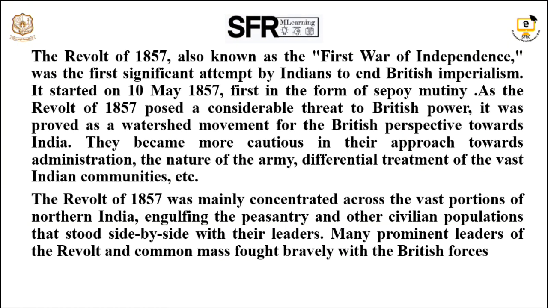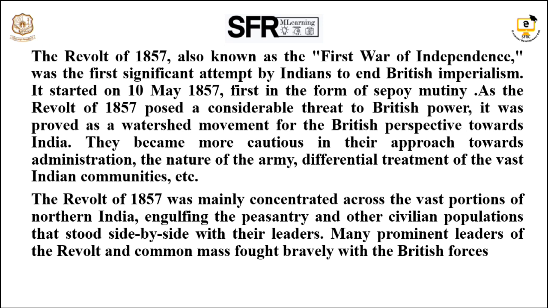The Great Revolt of 1857 was also known as the First War of Independence. This name was given by B.D. Savarkar. He wrote a book named First War of Independence. It started on 10th May 1857.